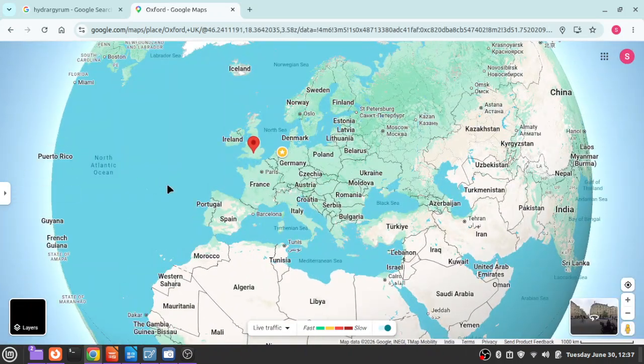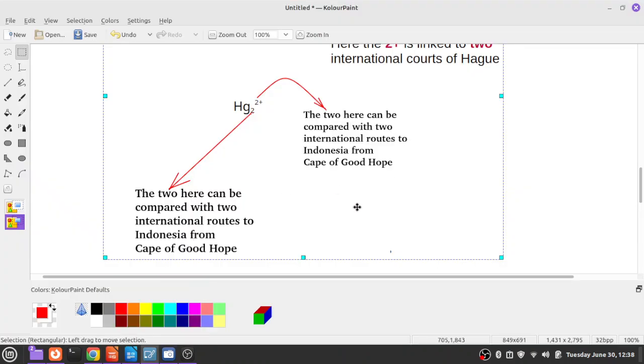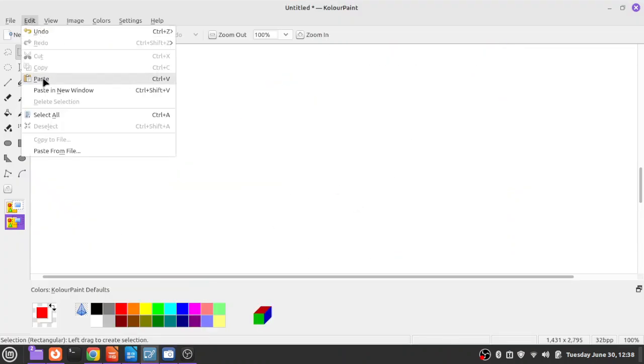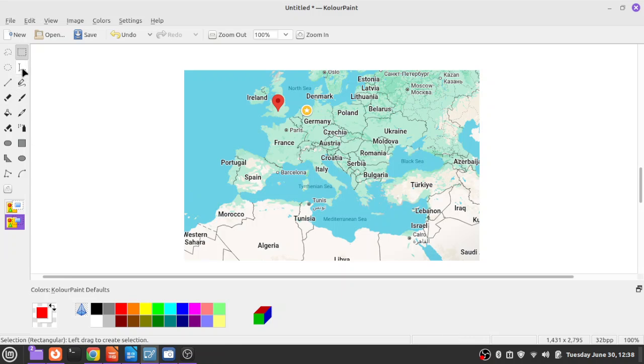Oxford is there in England somewhere here. This is Oxford, and this one is Paris.